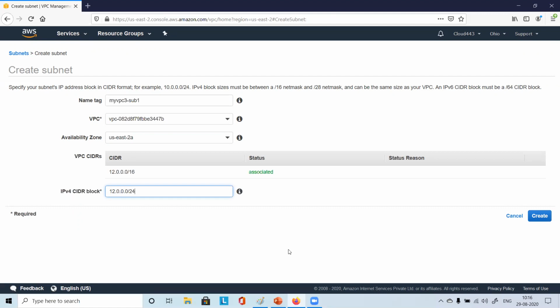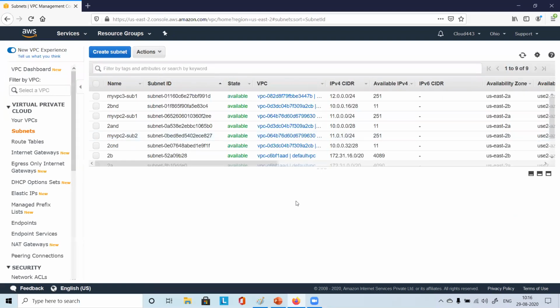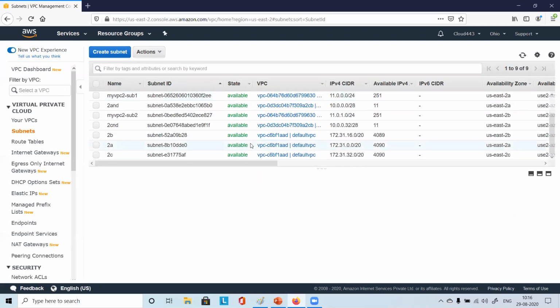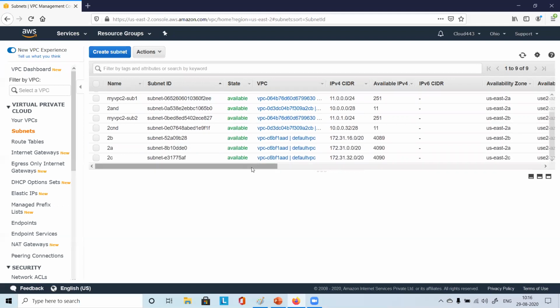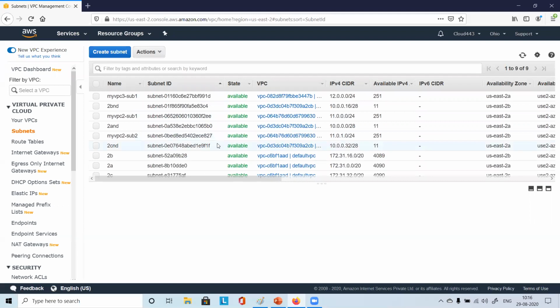Again, I just want 256 IP addresses, and I say create. So I just created another VPC with 1 subnet in that. Please let me know if you've created it.